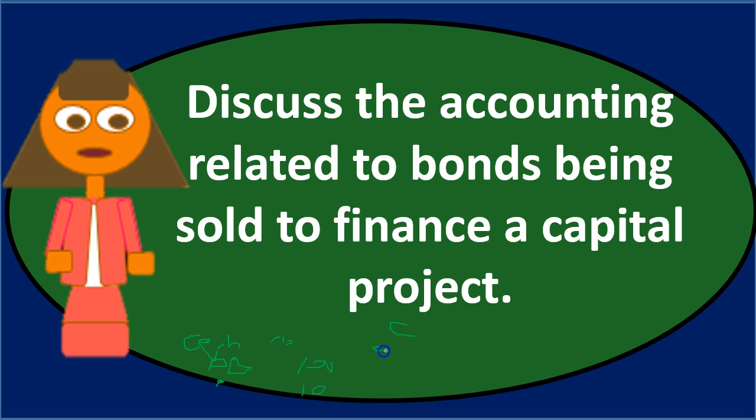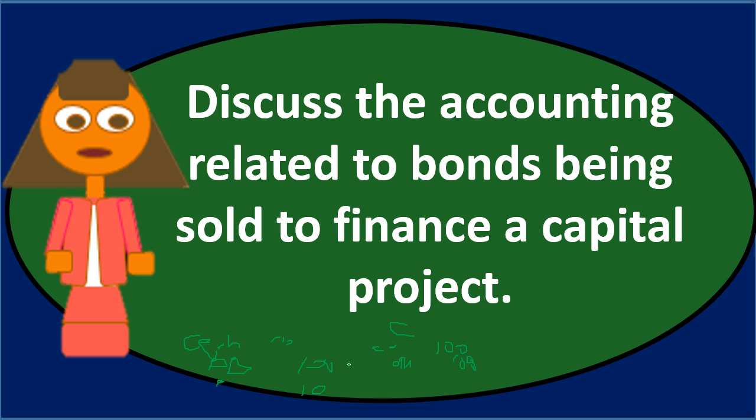We're going to have cash go up for the 100, the face amount of the bond typically. So the cash will typically go up for the face amount of the bond, and then the credit will be other financing sources, which seems unusual. Other financing sources. I'm not going to write it all out for 100. That acts like a revenue account in the capital project fund.